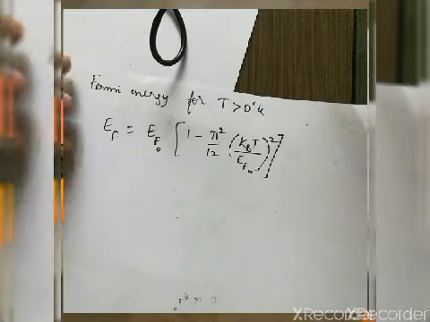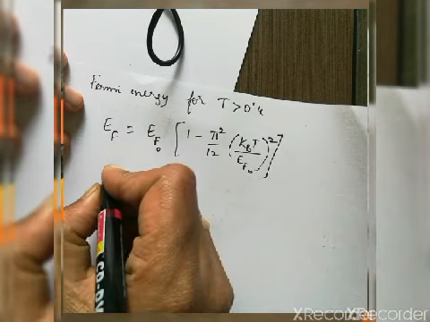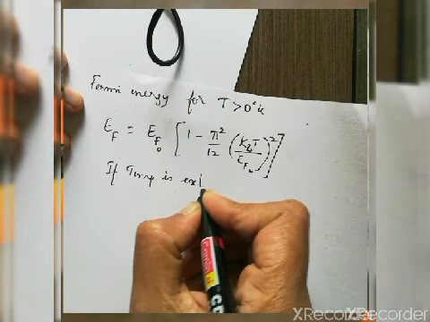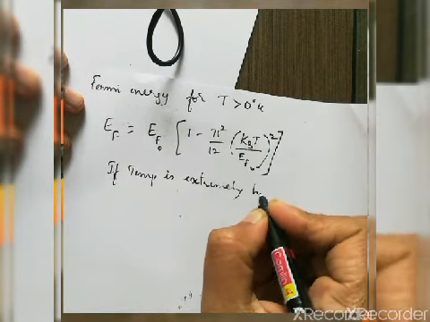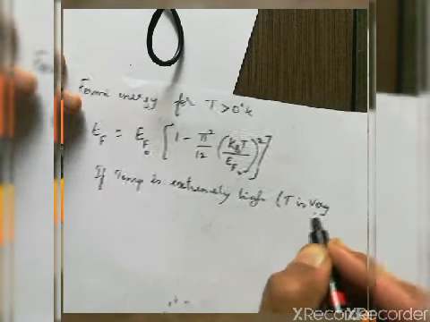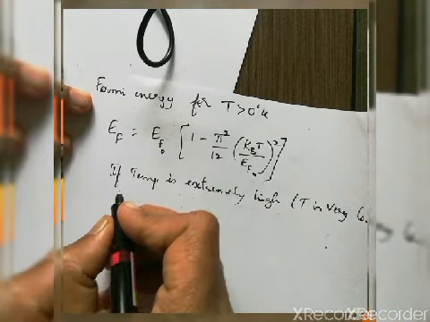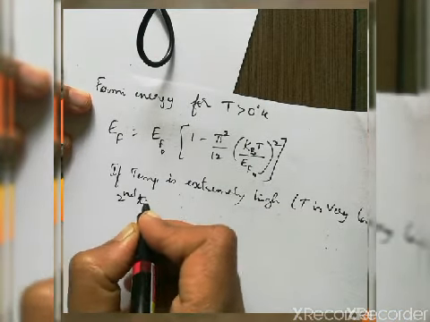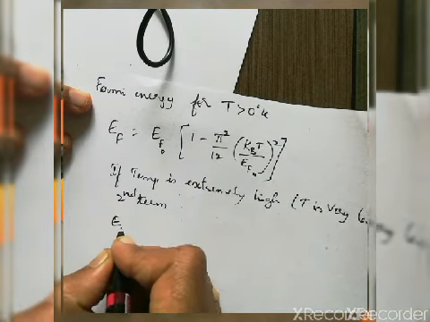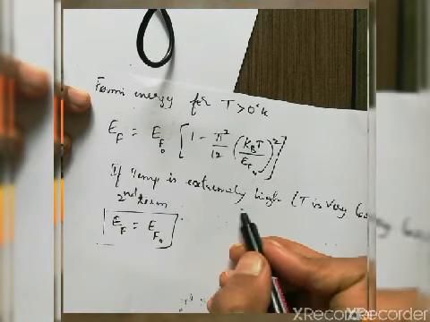Okay, this is for temperature T greater than 0 degree Kelvin. If temperature is extremely high, or you can say T is very large, the second term which is present vanishes, and I can just write EF is equal to EF naught for extremely high temperatures.